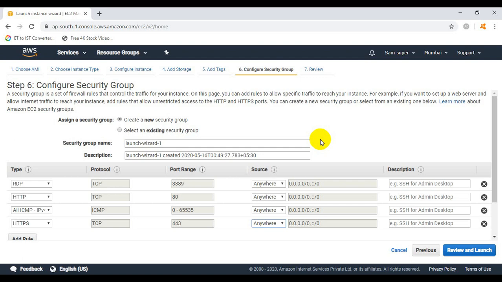So whatever communication happens between the web client and the web server will be encrypted. So there will be no chance for the hacker or the cracker to steal the information from the communication happening between the web server and the web client. So here we will use only HTTP for our lab demonstration. So click on review and launch.